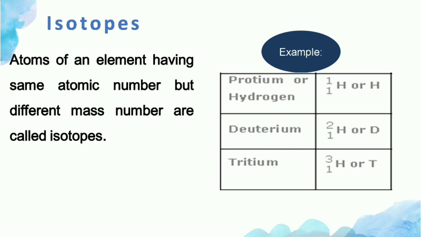But these 3 isotopes have same atomic number, that is 1. The mass number of isotopes is different because they contain different number of neutrons in them. As the mass number is the sum of the number of protons and neutrons in an atom, so if there will be any difference in the number of neutrons, then mass number will also be different.